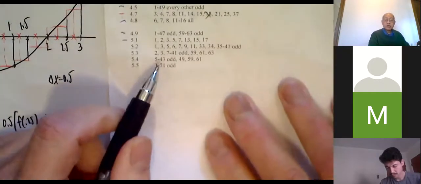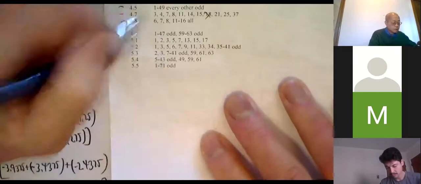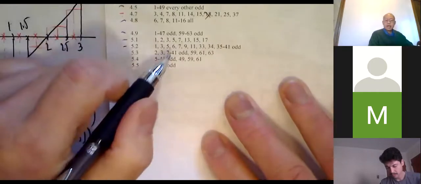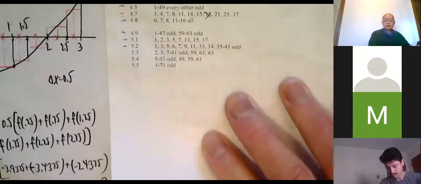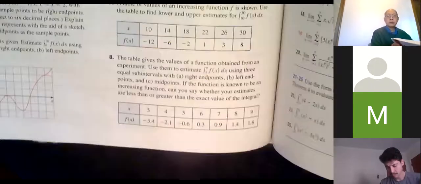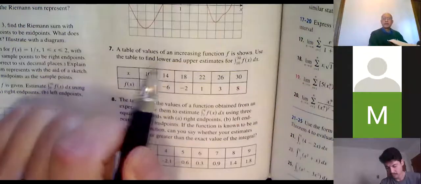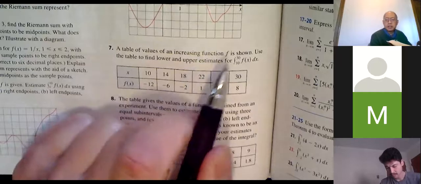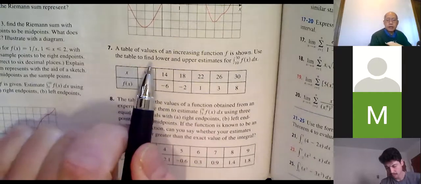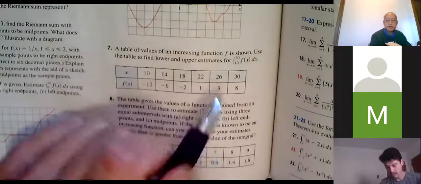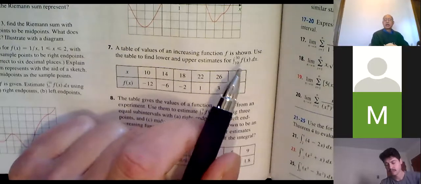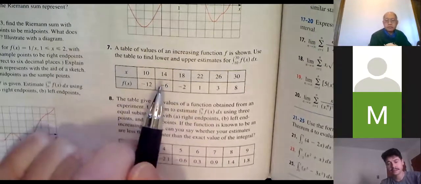Okay, next one I was going to show you is, I should start marking some of this off, number 7, where all they give me is a table. But nevertheless, that shouldn't be too bad. A table of values of an increasing function f is shown. Use the table to find lower and upper estimates of the integral from 10 to 30 of f of x dx. So all they give me is a table.